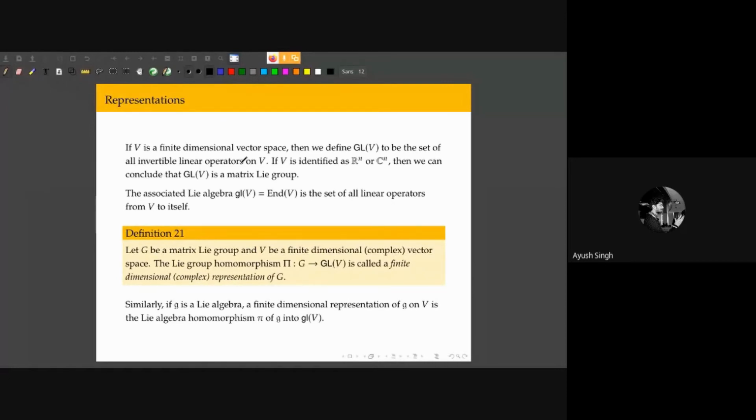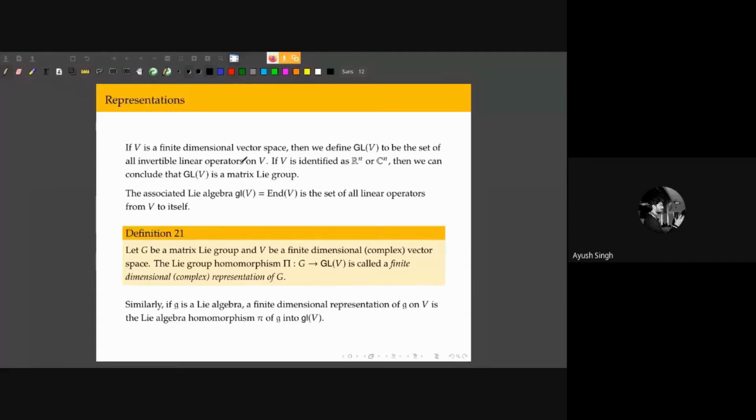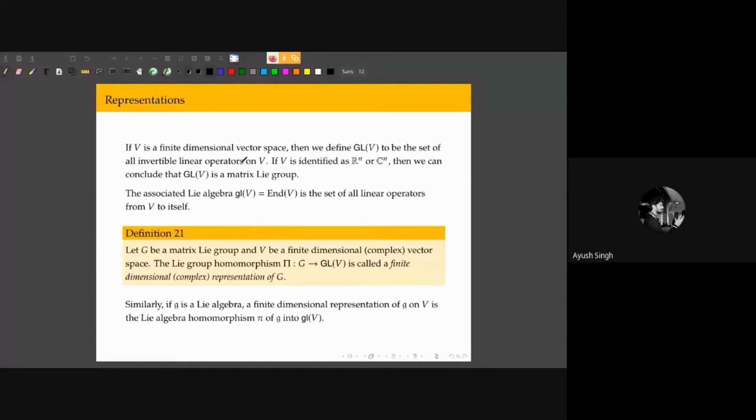So how can you make sure that you have a precise way of having a rotation act on a state vector? Let's just consider finite dimensional states for now. What we want is a way to characterize these actions of groups on finite dimensional vectors.